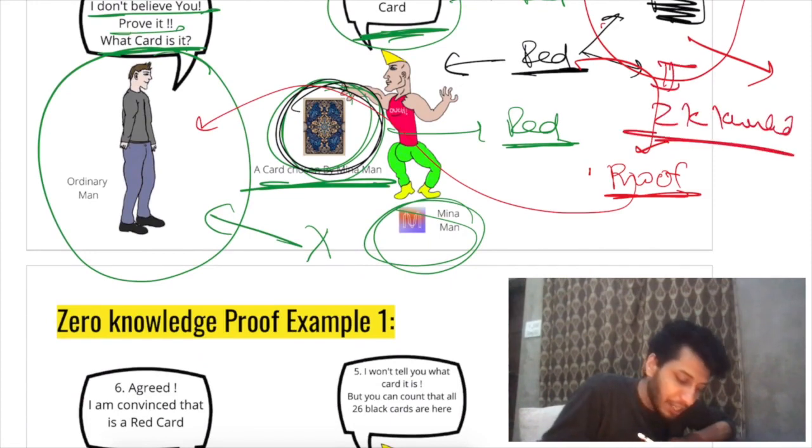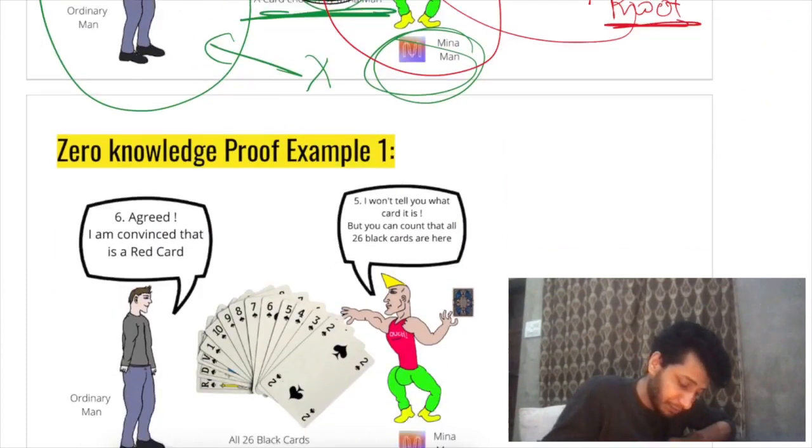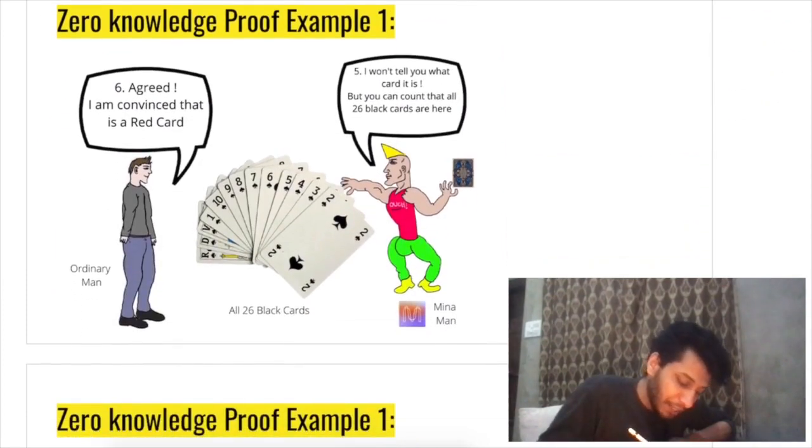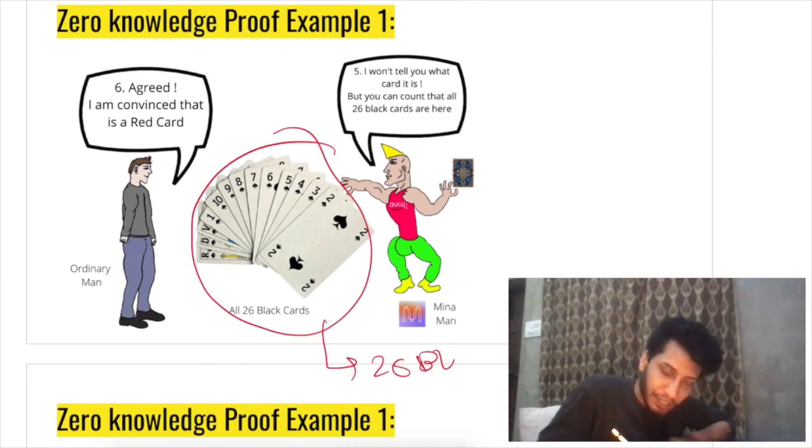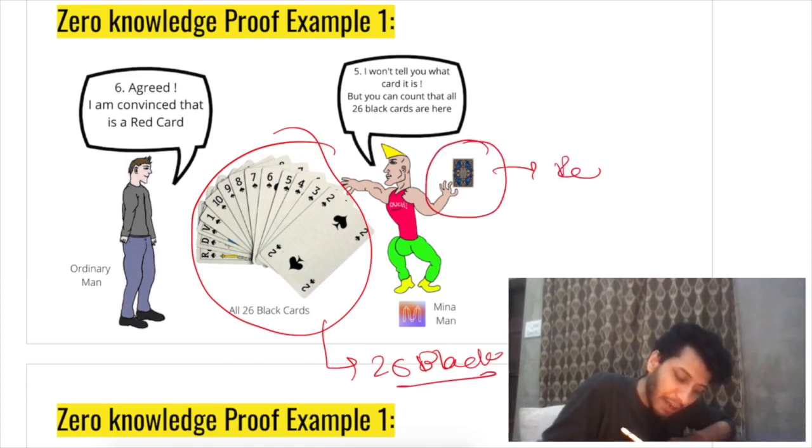So how does he manage to do that? Basically what he does is he gives him all the 26 black cards here, and he still has his red card and all the other 25 red cards somewhere else.